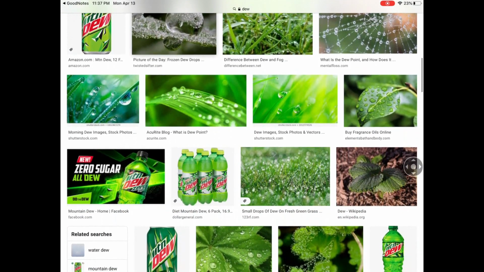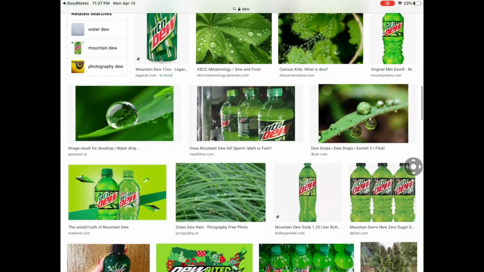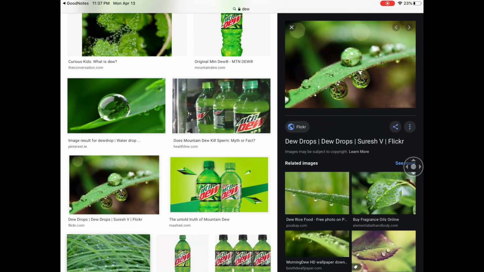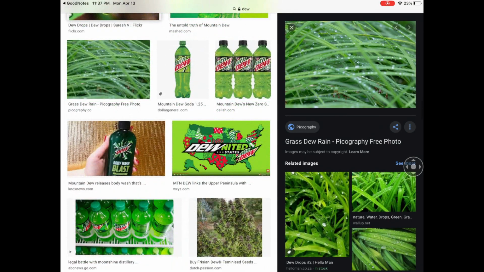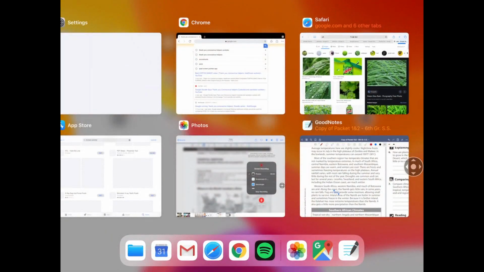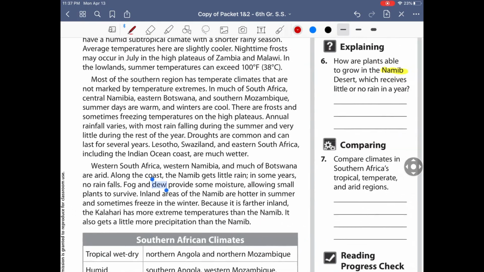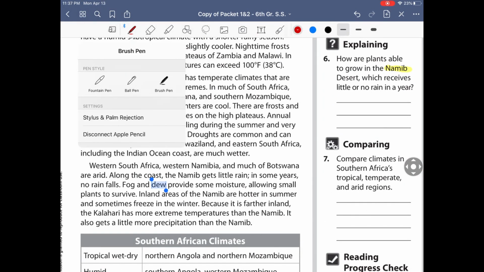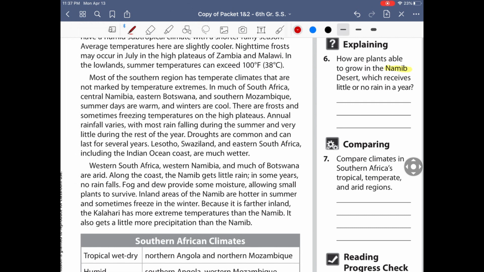It's just little water droplets that come out from fog. Okay, so anything like this. Okay, so we found our answer right there. So for number 6, we're going to write fog and dew.